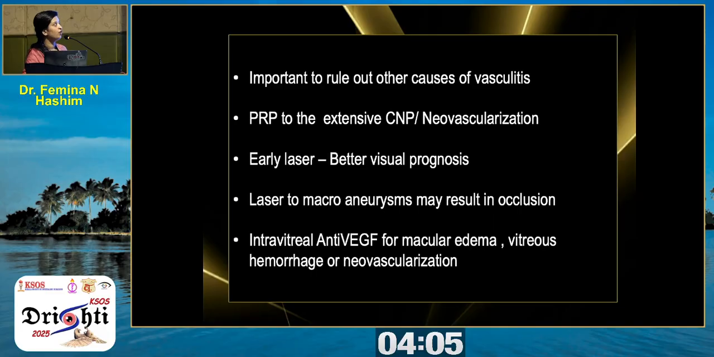So it's important to rule out other causes of vasculitis like TB and SLE, all these cases. And PRP to the extensive CNP and the neovascularization. Early laser has a better visual prognosis. And laser to the macroaneurysms may result in occlusion. Intravitreal anti-VEGF can be indicated for the macular edema, vitreous hemorrhage, or neovascularization.